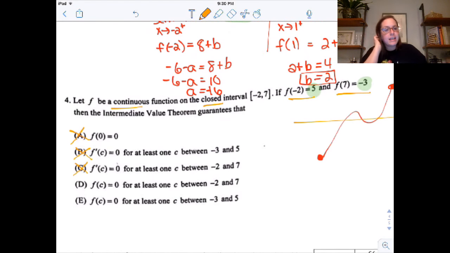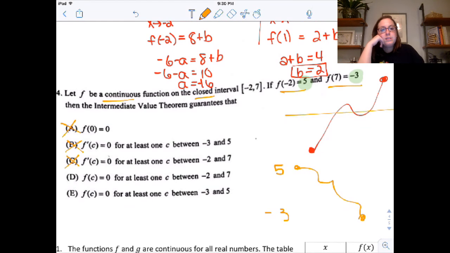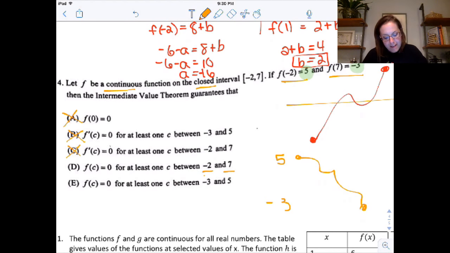So for D and E, let's think about this. I know, just from reading it, and I know what IVT says, that my y values start at 5 and go down to negative 3. So I have to hit every value between 5 and negative 3. Let's see what this says. That f of c equals 0 for at least one c between negative 2 and 7. Versus f of c equals 0 for at least one c between negative 3 and 5.